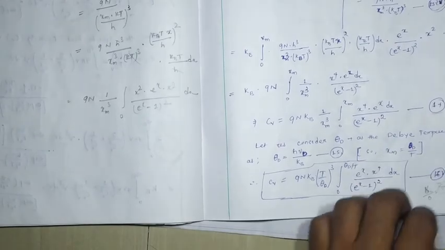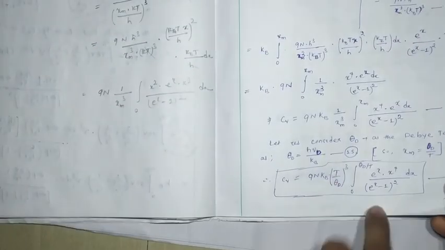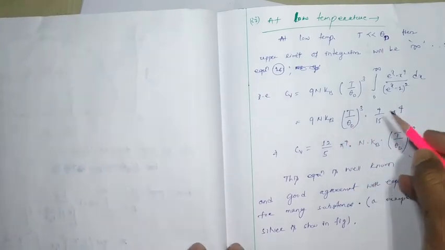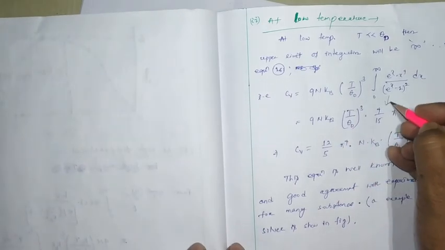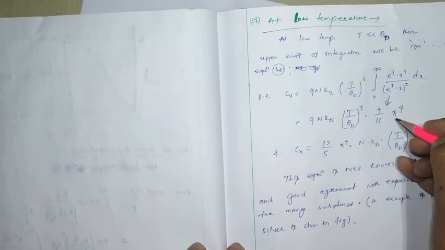So equation number 16 will be written as 9N kB T by theta d whole cube, 0 to infinity, x to the power 4 e to the x dx divided by e to the x minus 1 whole square, which will be equal to 4 by 15 pi to the 4, using the gamma function.